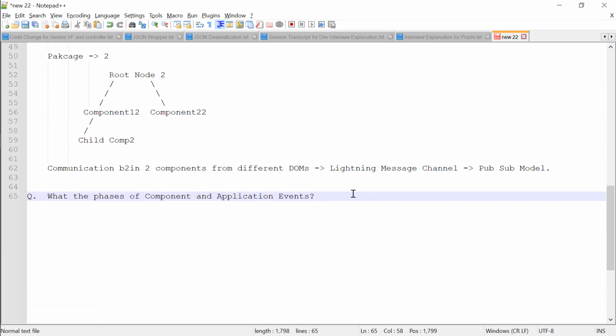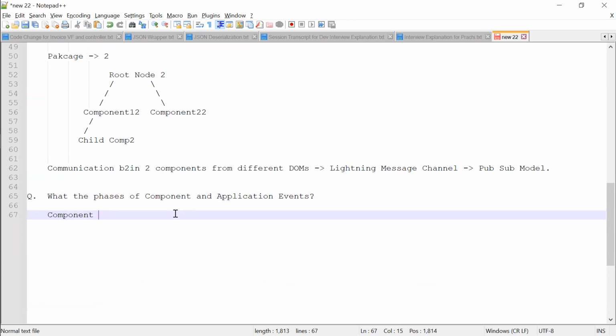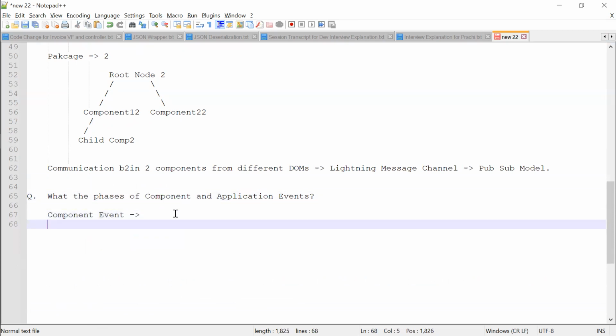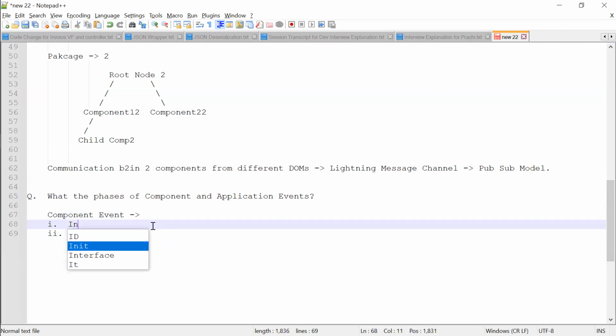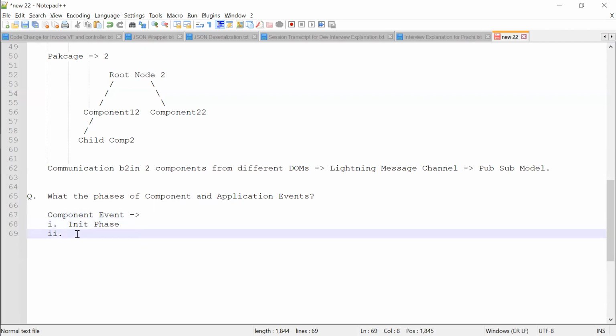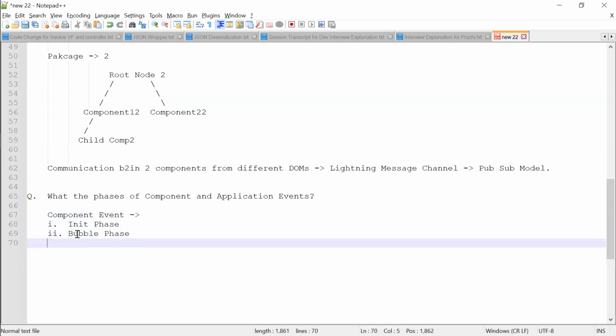Okay, so for component event, we have three phases. Sorry, the first one should be the init phase, during the initialization. Then a phase called bubble phase, and finally capture phase. And I will tell you what all these are.